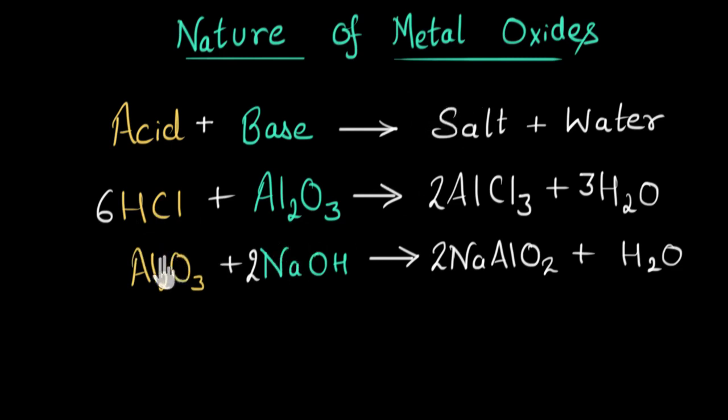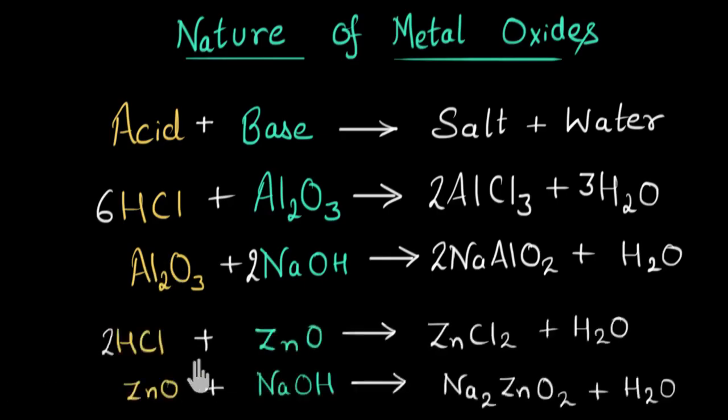We have one more example, that is zinc oxide. Zinc oxide also acts as both acid and base. Here in this example, zinc oxide is reacting with an acid to give us salt and water. Therefore, here it is acting as a base. Whereas in this example, zinc oxide is reacting with a base to give us salt and water. So here zinc oxide is acting as an acid. So this is also an exception.